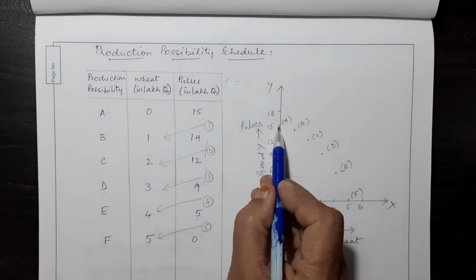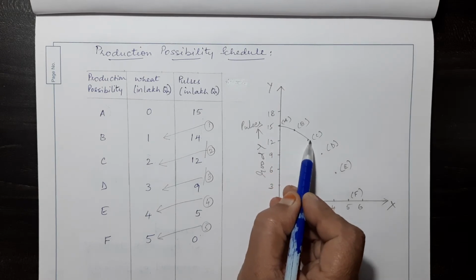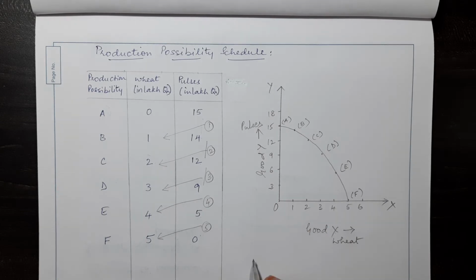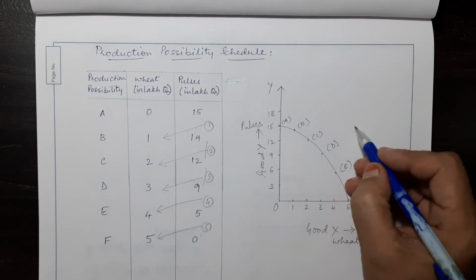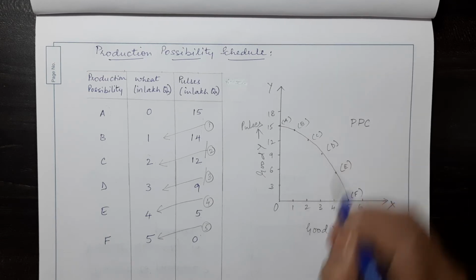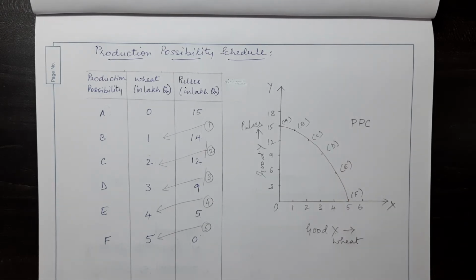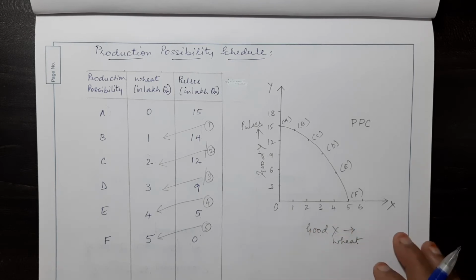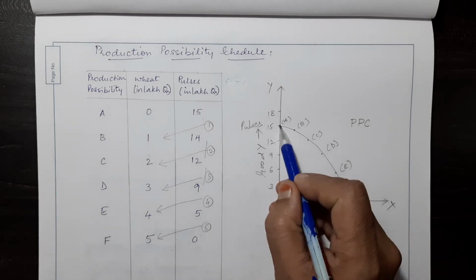Now if we carefully join these points, we get a curve. This curve is called the production possibility curve. What we need to observe over here is, see, the first point is here, isn't it?